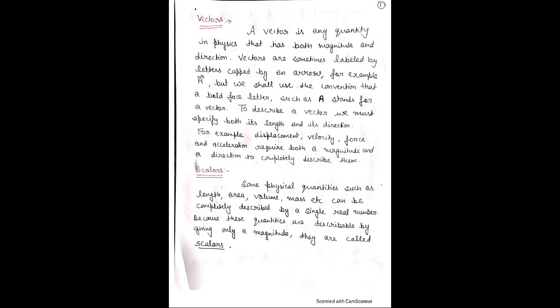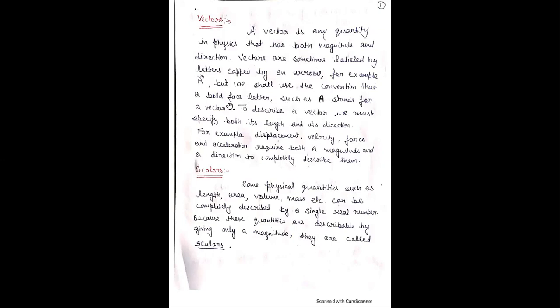As we all know, a vector is a physical quantity that has both magnitude as well as direction, and vectors are labeled by letters capped by an arrow. For instance, here A is a vector, and the arrow represents that A is a vector quantity because the arrow gives the direction for the vector A. Sometimes we use a vector in boldface letter. Here also A represents a vector.